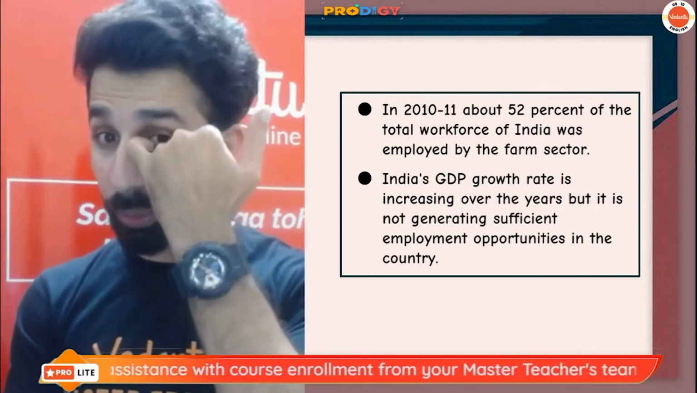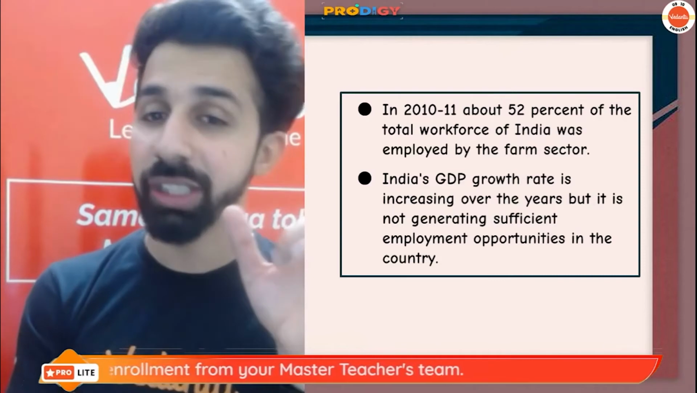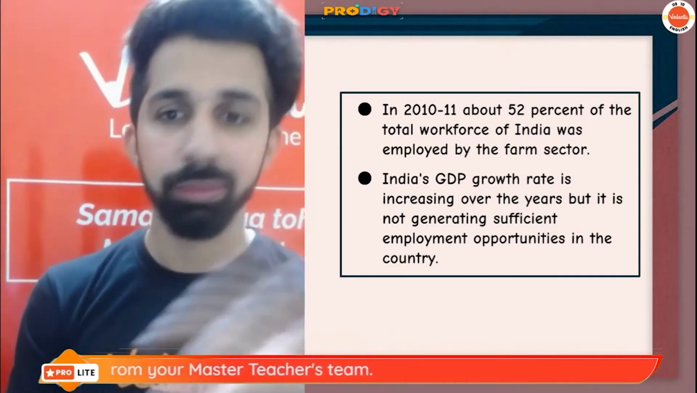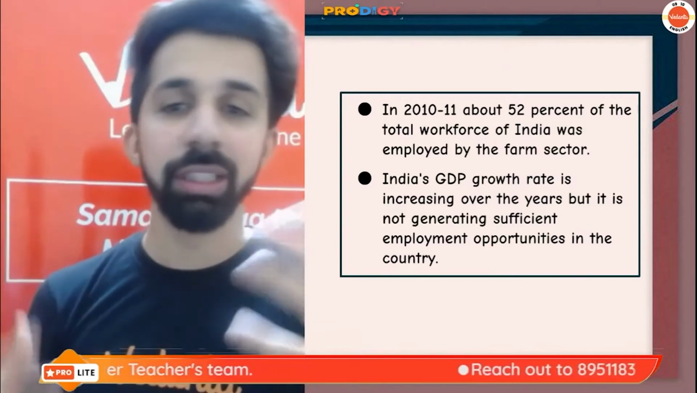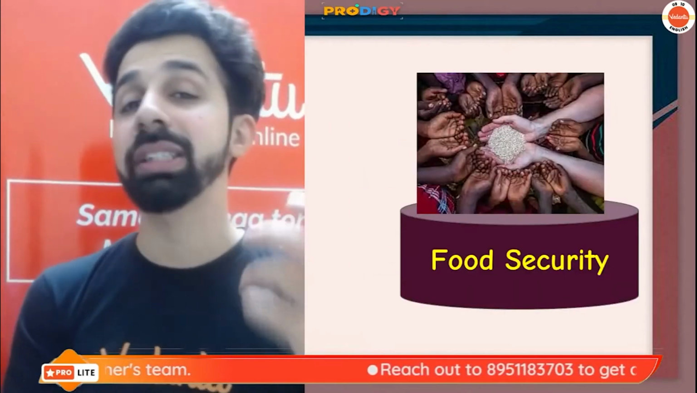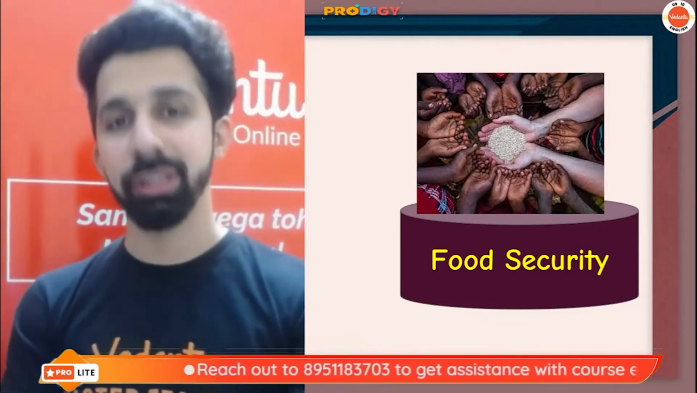India's GDP growth rate is increasing over the years, but it is not generating sufficient employment opportunity in the country. So we see that the contribution of the agriculture sector in GDP is increasing, but it is not creating sufficient employment. So that is a matter of concern, guys, in the agricultural sector.